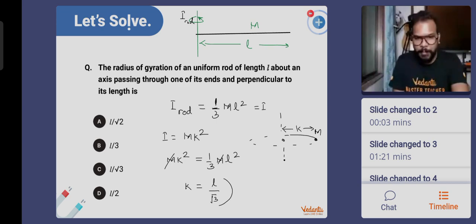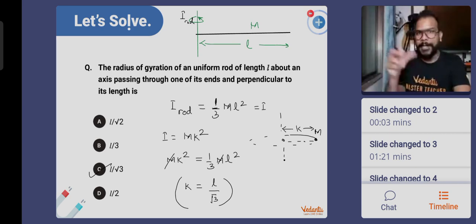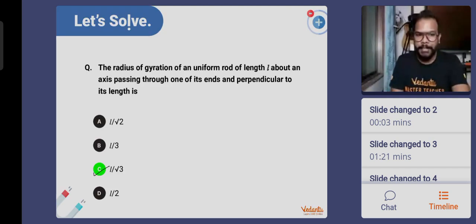The radius of gyration comes out to be L by root 3. I hope you guys are able to do this maths by yourself. Taking the square root, it comes out to be L by root 3. That's our answer here. When the moment of inertia of the rod and the point mass are equated, the radius of the circular path has to be equal to L by root 3. That's the answer.